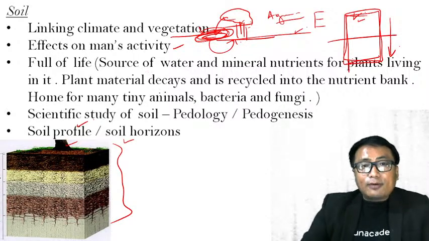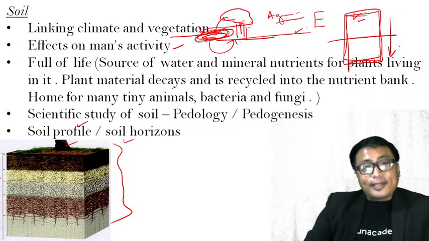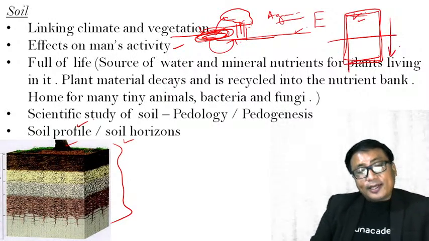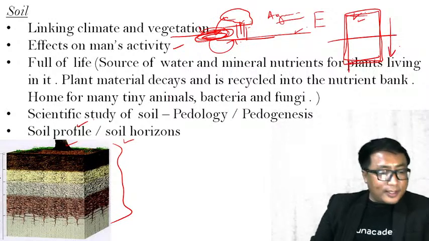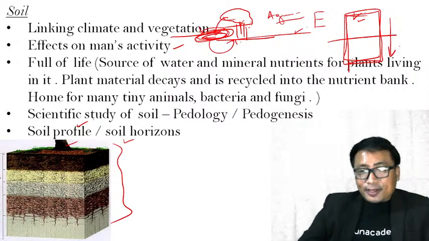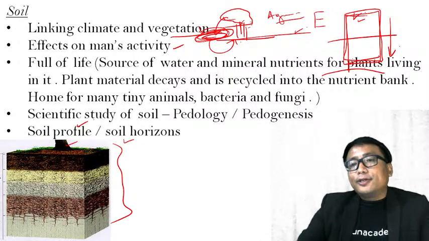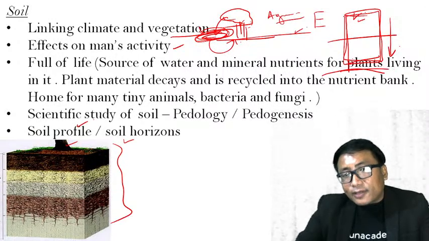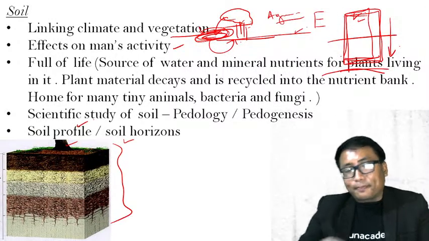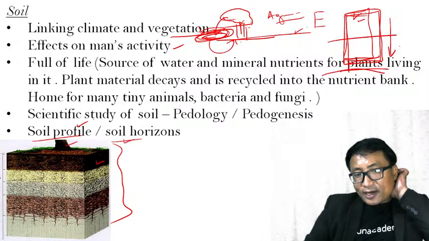As I told you just now, soil is formed from the parent rock. During the initial formation of the earth's crust, the soil was not there. It was rocky parent material on the earth's surface. After weathering and erosion, soil was formed, which means underneath the soil we have a parent rock. If you dig out a column down to this parent rock, that is not a soil profile or soil horizon. That is a different layering.